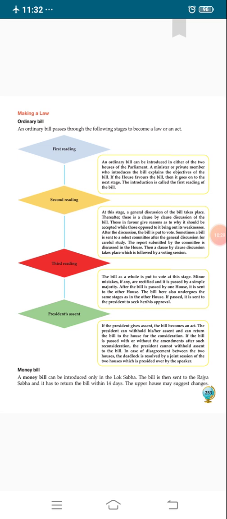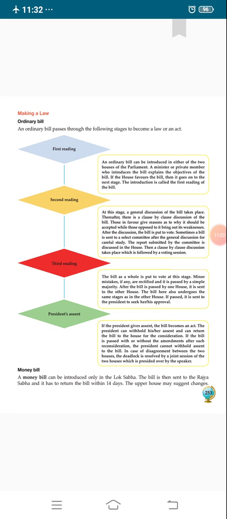The bill there also undergoes the same stages as in the other house, like first reading and second reading, and if the second house also passes it, the bill is sent to the president for approval and signature.